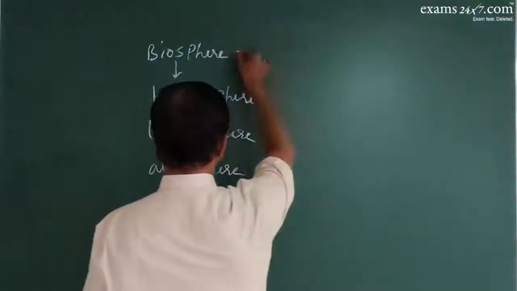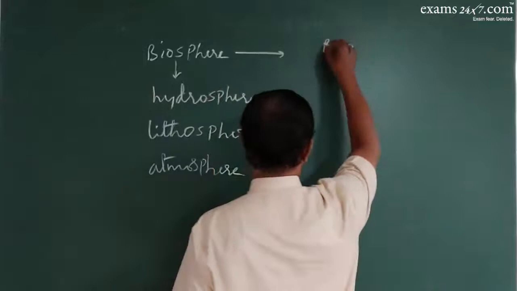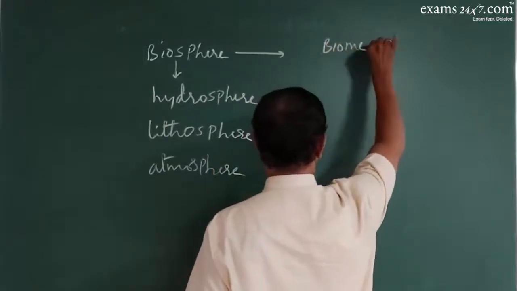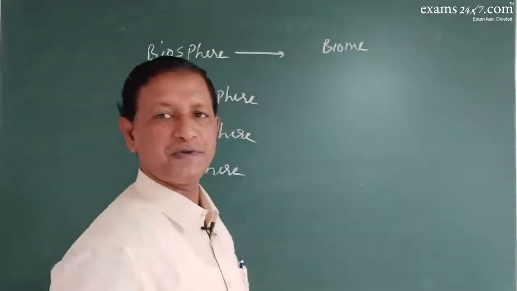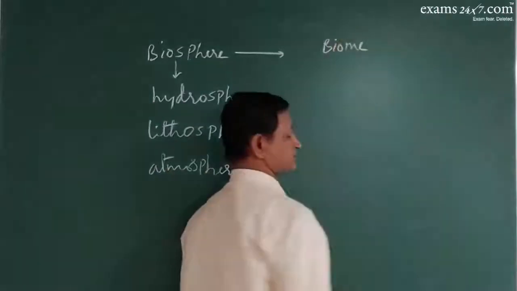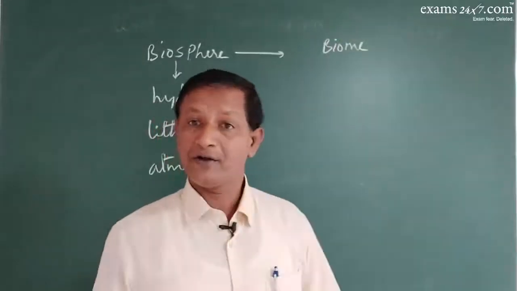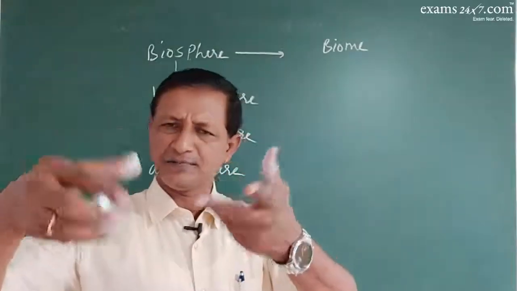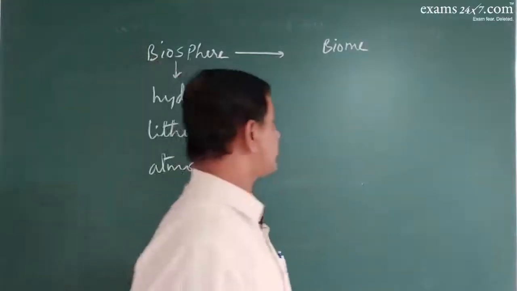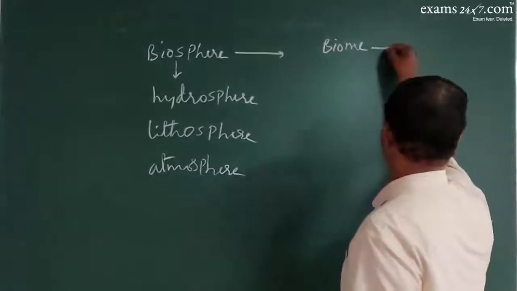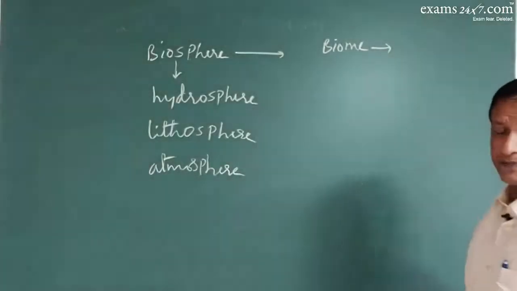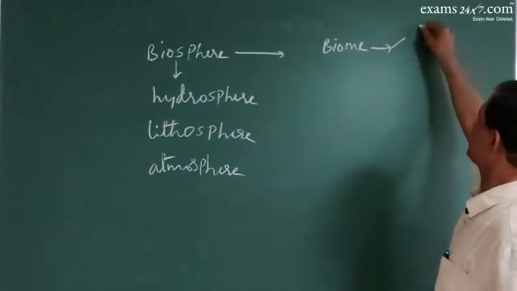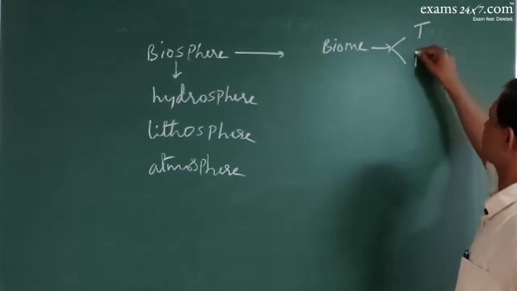So the biosphere is classified into biomes. What is a biome? A representative unit of the biosphere in a little smaller way. And these biomes are identified on earth based on the temperature and precipitation.